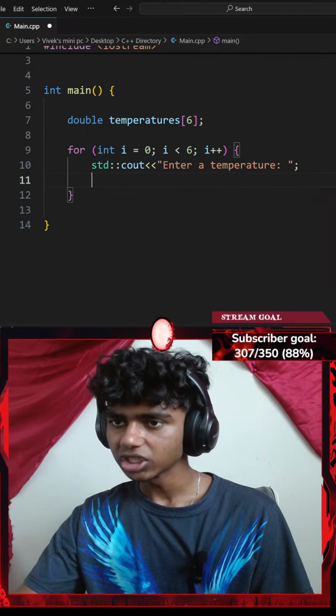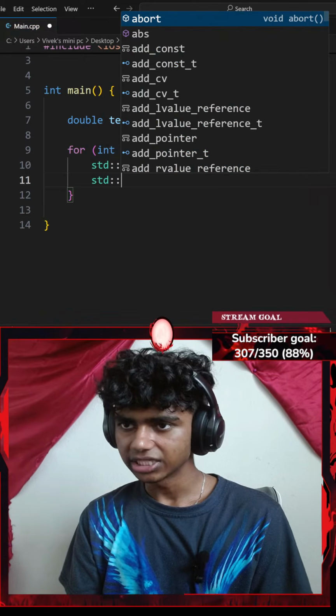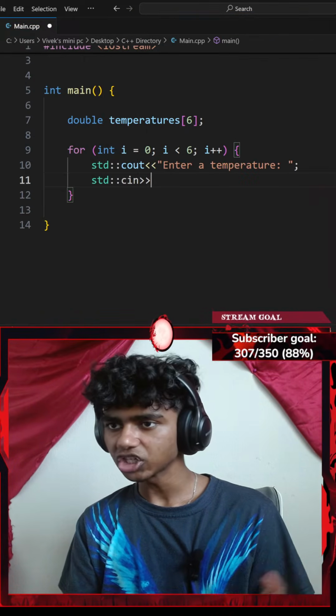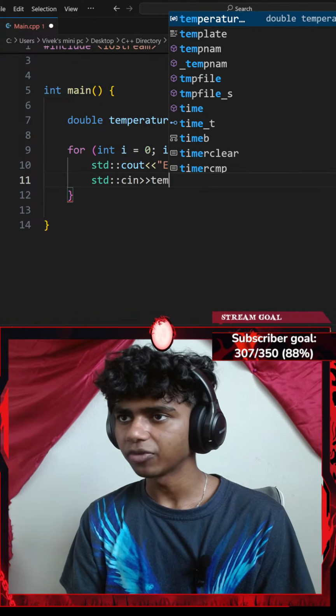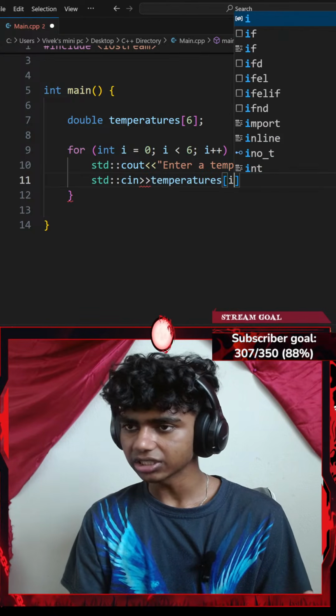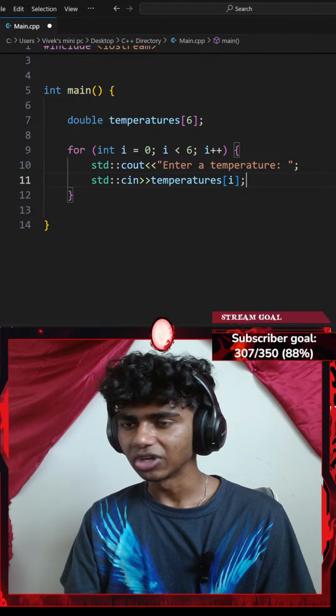So I'll say something like, enter a temperature for each day. Okay, enter a temperature. I'll end that with a semicolon. It's a small project. Next up, I'll go with a standard console input with an extraction operator. I want to extract my temperatures array at index of i. I'll end that with a semicolon.